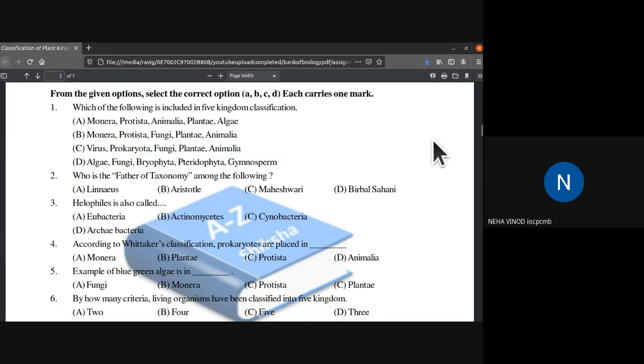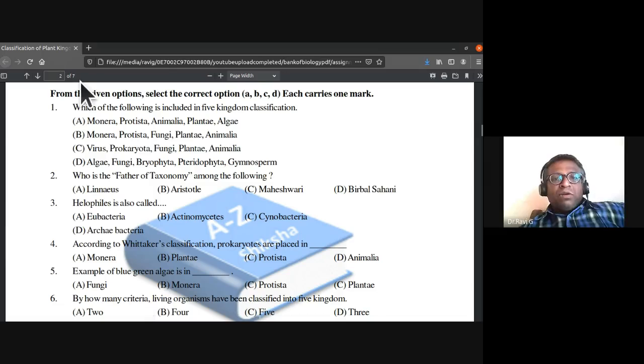Option A: Monera, yes, because all the five kingdoms are present in option A. Whereas in the second one also there is Monera, Protista. See, the second one is not correct because instead of fungi, they have included algae. So Monera, Protista, Fungi, Plantae, Animalia is the right option. So the first one, which of the following is included in five kingdom classification?